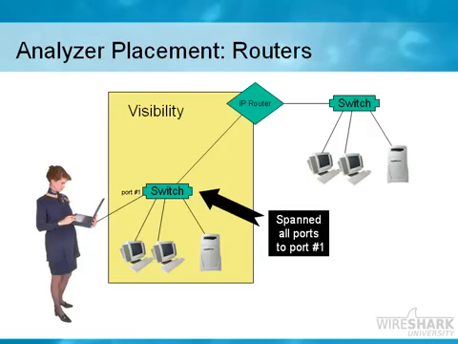Be careful of spanning all the ports on a switch. You may overload your one port. So for example, if you have a 24-port switch and it's a very busy network, most of the ports are using, let's say, at least 15-20% of the possible bandwidth on those ports, and you span all the ports down your measly little port number 1, you're going to overload your port number 1. You won't be able to catch all of the traffic in that communication. So be selective when you decide that you want to do port spanning.